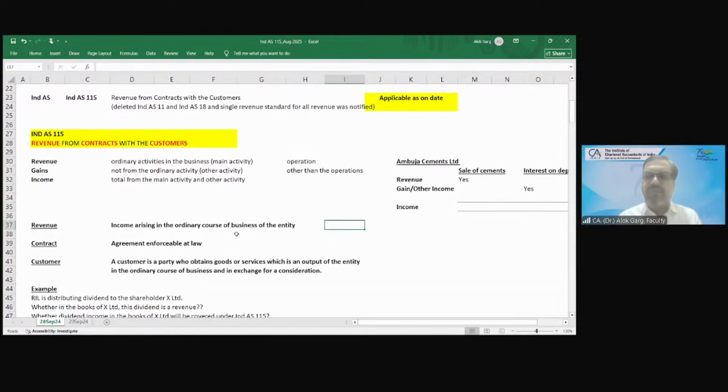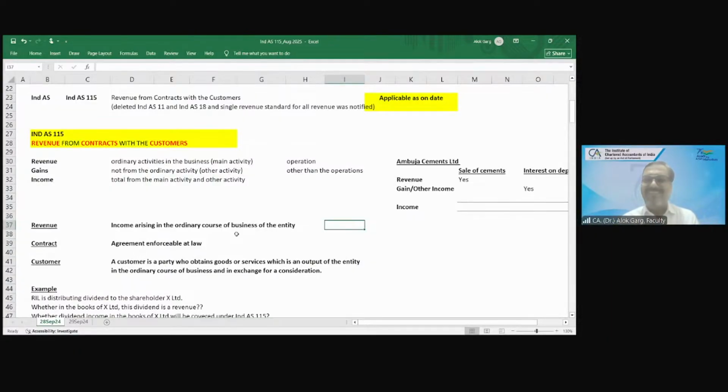In interviews, when fresher chartered accountants come to me for a financial reporting profile, the first question I used to ask is this: for example, you came to our company, I'm working with Indigo Airlines, so tell me, is selling tickets revenue or income?